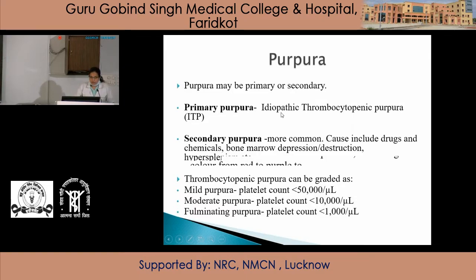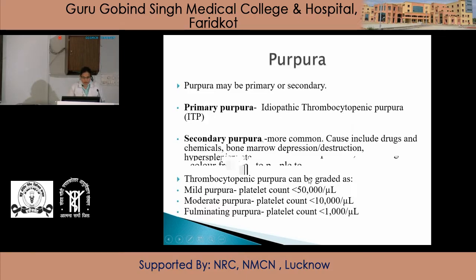So it is also called idiopathic thrombocytopenic purpura, in which antibodies are formed against the platelets, which leads to purpura. Secondary purpura is more common and it is caused due to drugs or chemicals or bone marrow depression or the causes which are leading to thrombocytopenia.